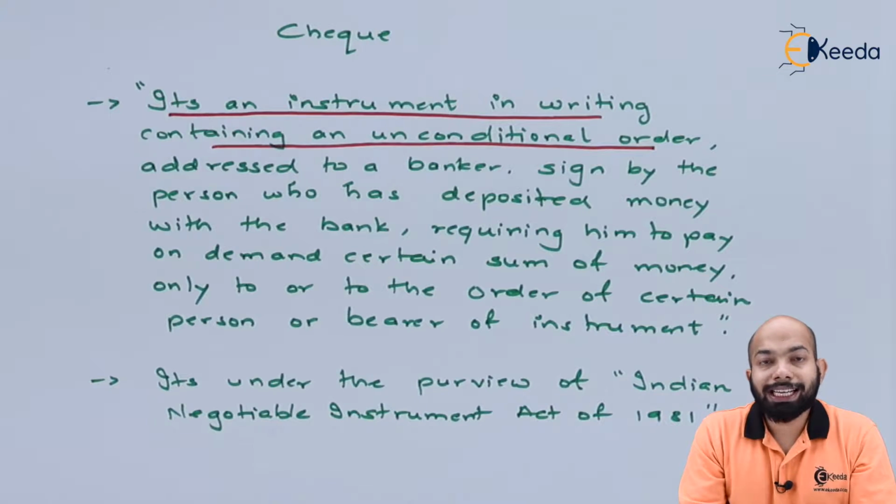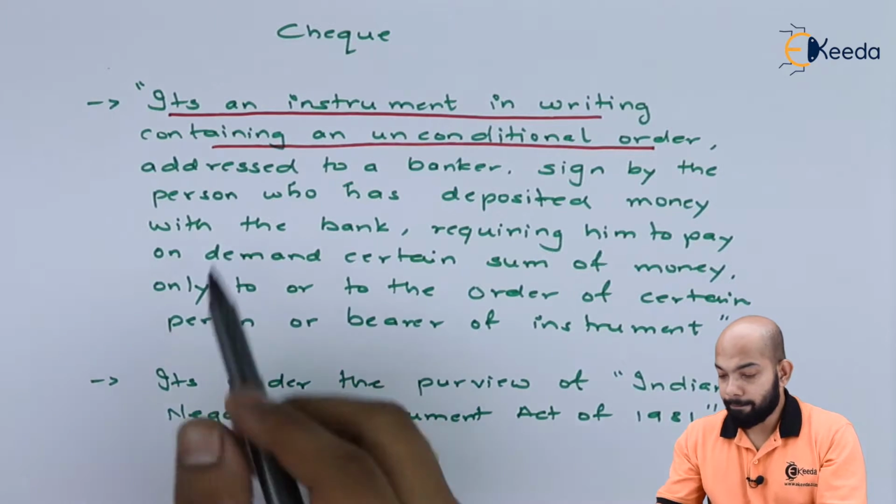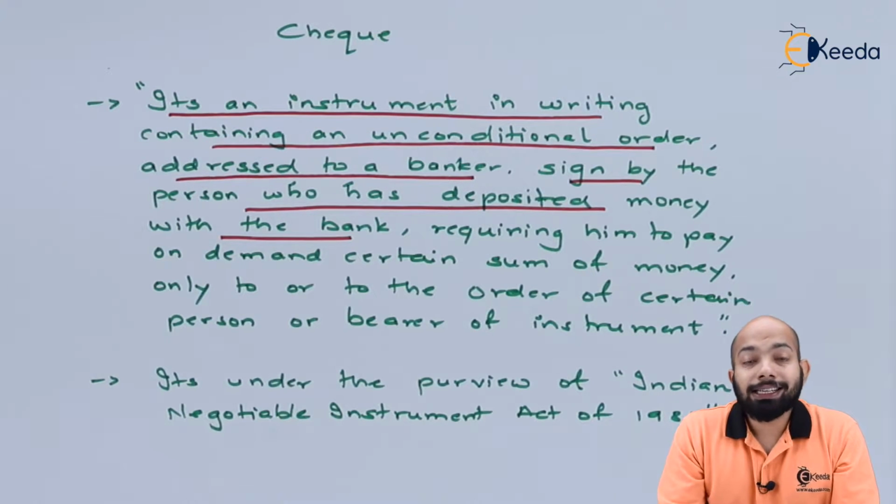It's a big definition, hence we'll be parting it into different sections. The first section says that it is an unconditional order. It is an instrument in writing, with an unconditional order addressing the bank by the person who is the owner of the bank account.